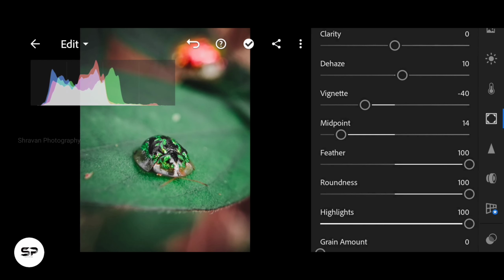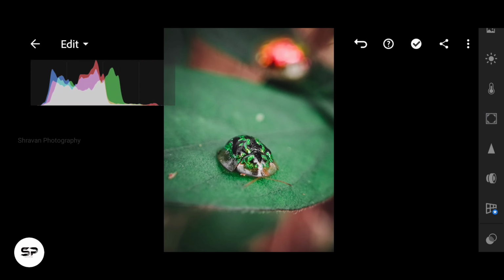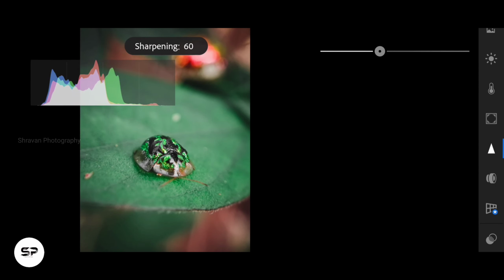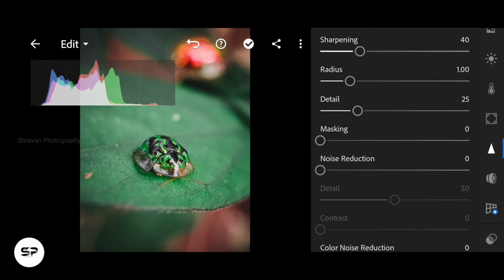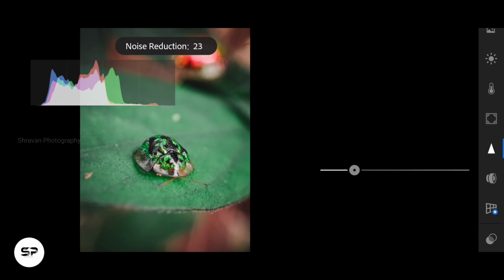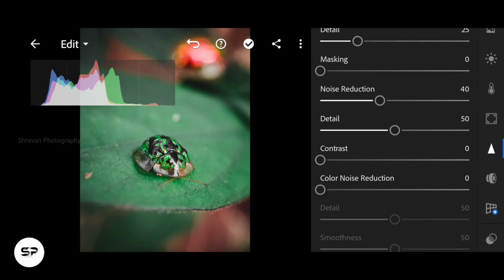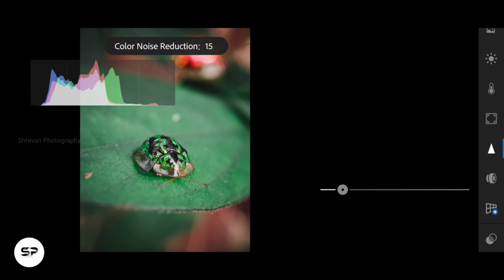Now select the detail menu, increasing the sharpening value 40 and adding noise reduction +40. Color noise reduction value is 20.